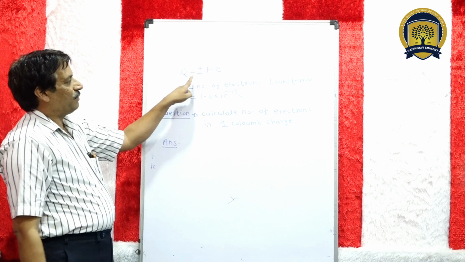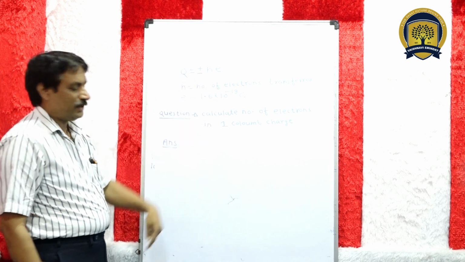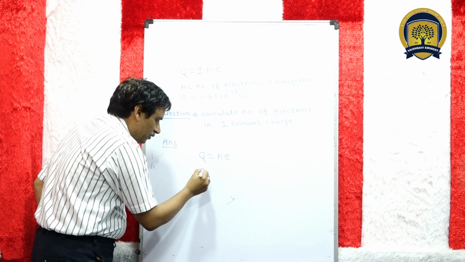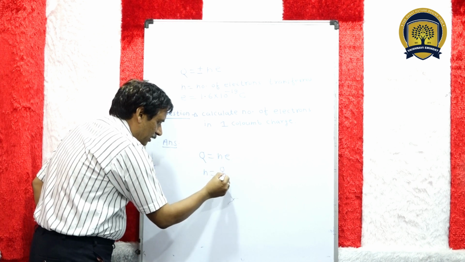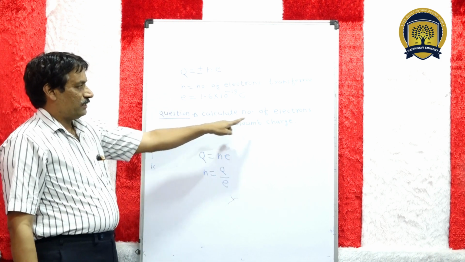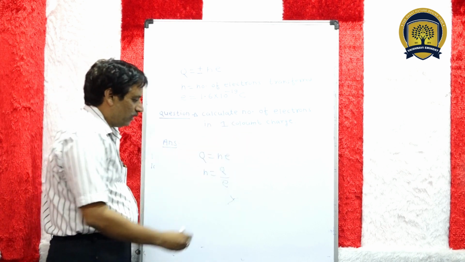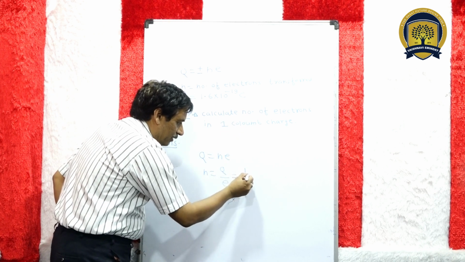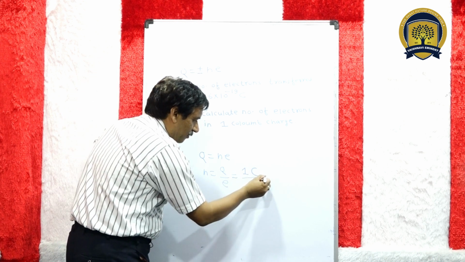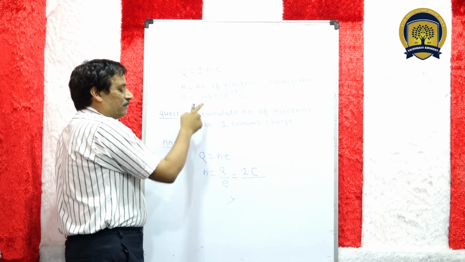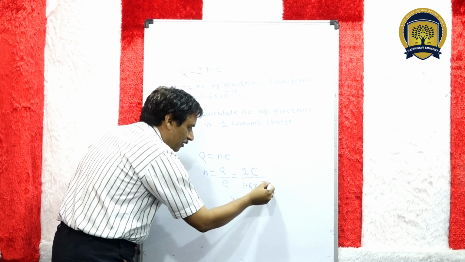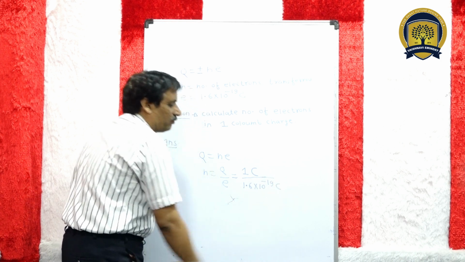So from the principle of quantization, Q equal to ne. So n equal to Q upon e. What is Q? Charge. Charge is given as 1 coulomb. So in place of Q, write 1 C. And e is the electronic charge, that is 1.6 × 10^-19 coulomb.